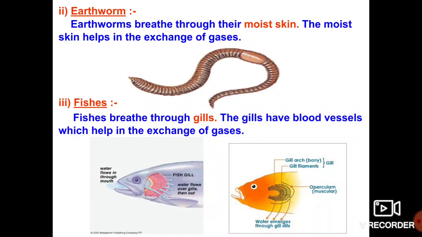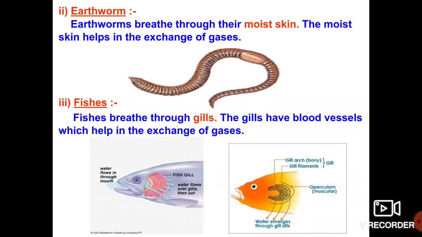Why? Because it is very helpful for proper mixing of manures in the soil. And apart from that, whatever disease causing microorganisms or bacteria are there in the soil will be consumed by the earthworm. That is why the earthworm is the best friend of the farmers.